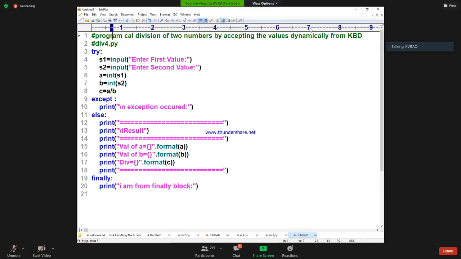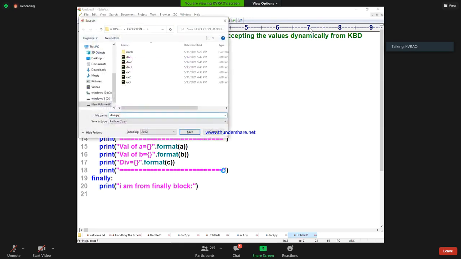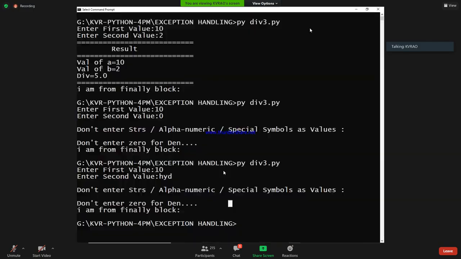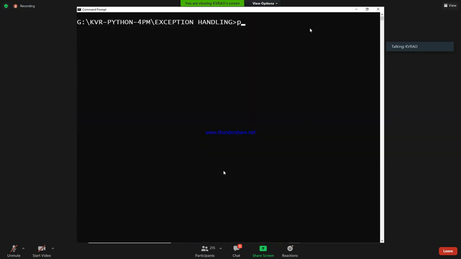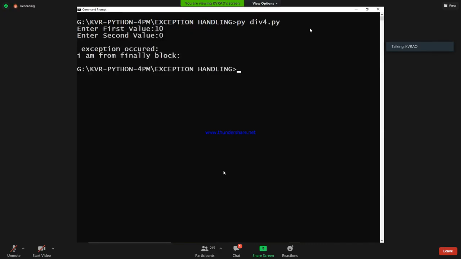Please run this code once. Save this. So run this div4 and see the varieties of it. Now see, div4.py. Enter the values 10 and 0. So I got exception occurred. What exception occurred? I don't understand. I want the name of the message.